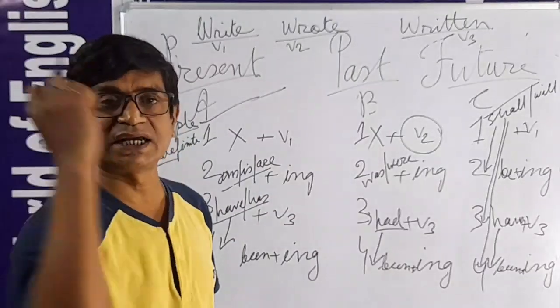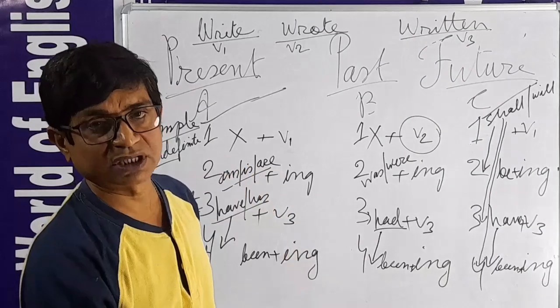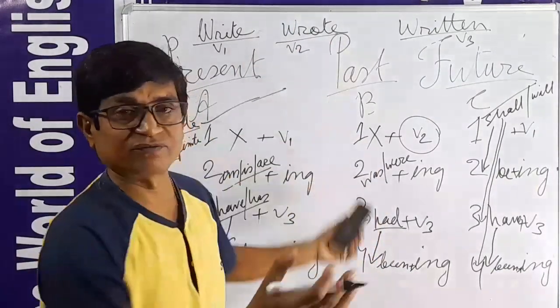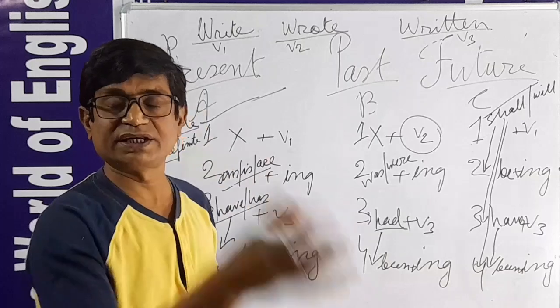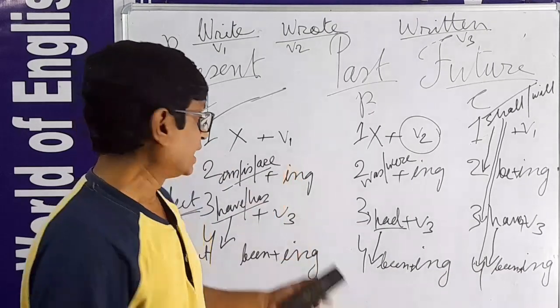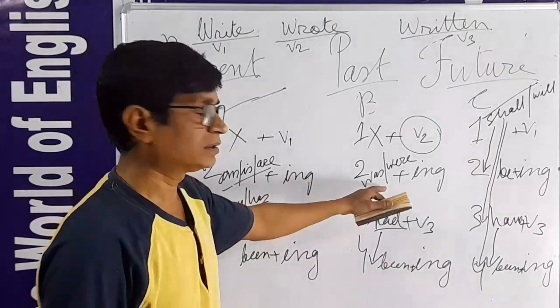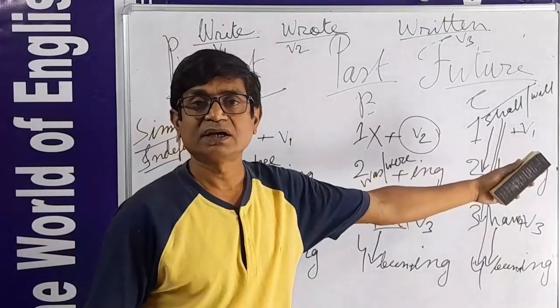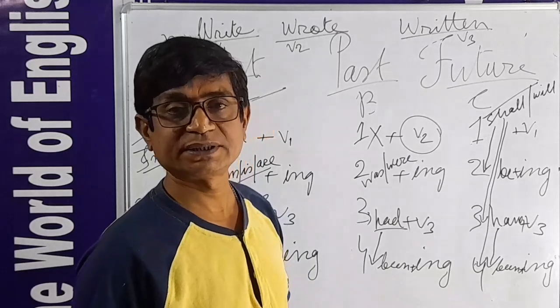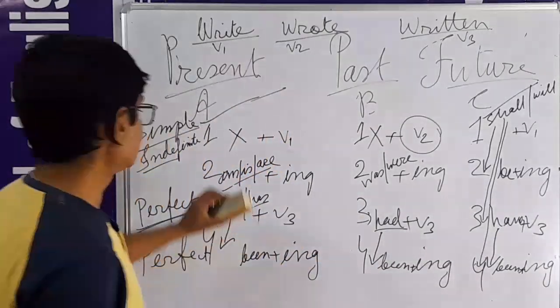If it is continuous, then ing. No need to think about the verb form. If it is continuous, no need, only the ing form. And if it is only single, then am, is, are in present, and in past was, were, and in future shall be, will be. It is simple. And it is explained.